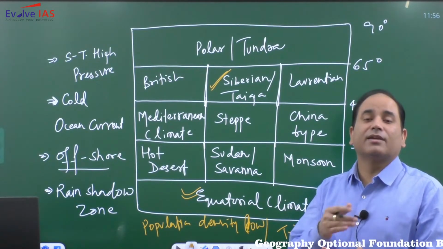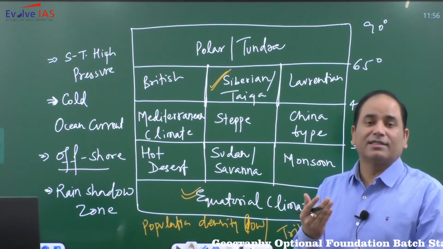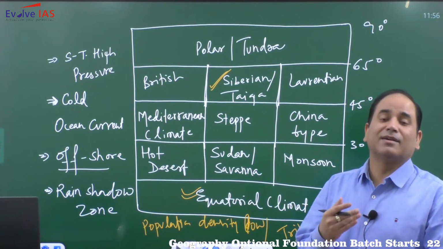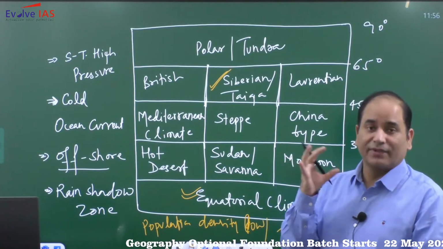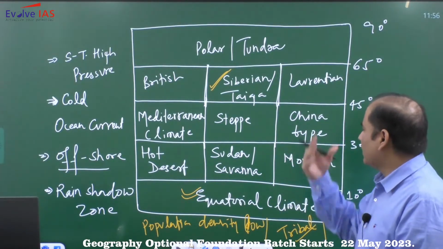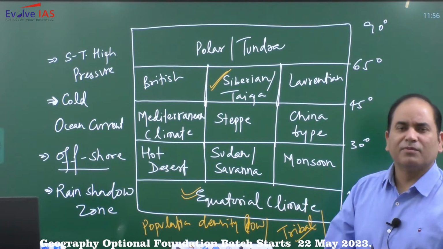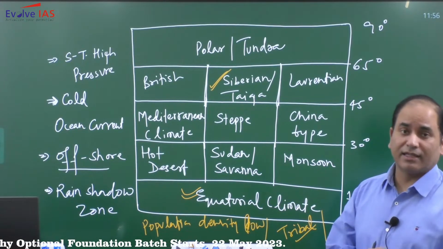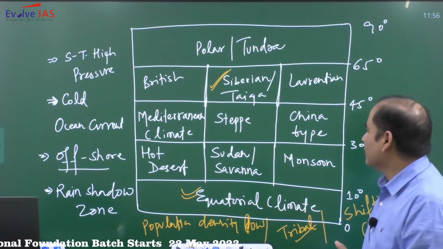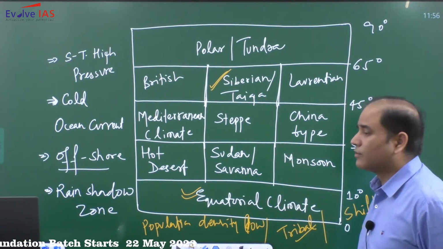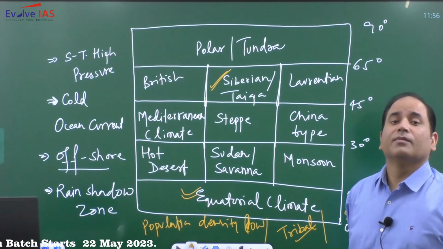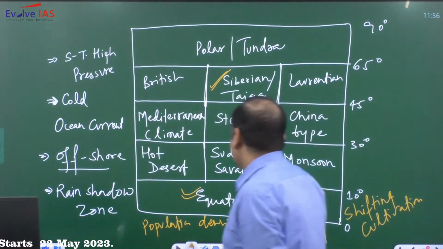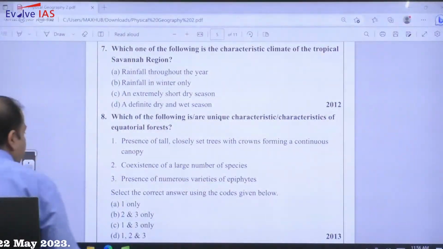Also these grasses are very tall. So tall grasses are there, and these tall grasses could sometimes be very tall. That is why they are referred to as the elephant grasses. Sudan savanna is also famous for hunting, because these grasses are helpful for both the hunters as well as both prey and predator. So this Sudan savanna climate is also very famous, popularly known as the big game country. Anyway, now coming to the question.